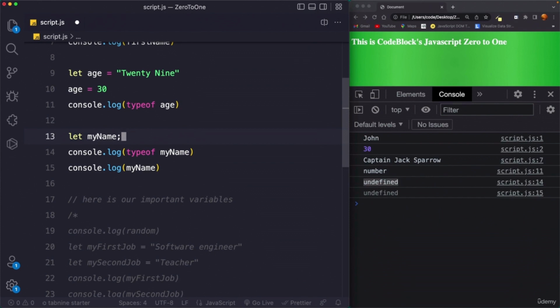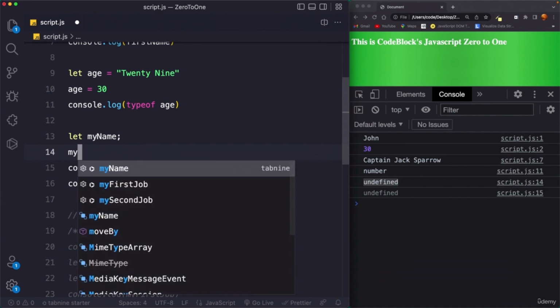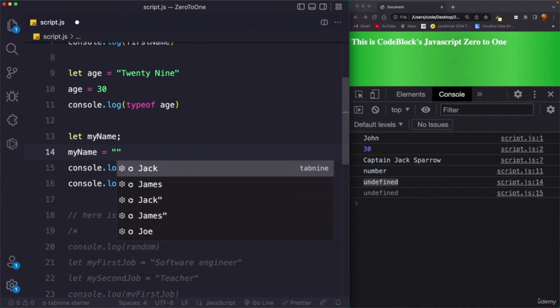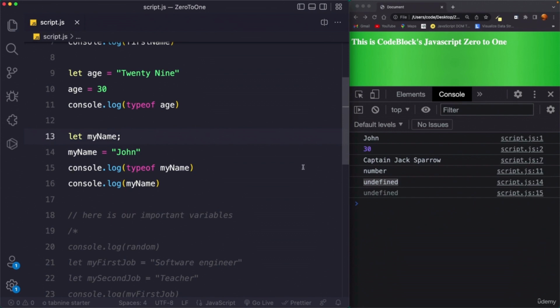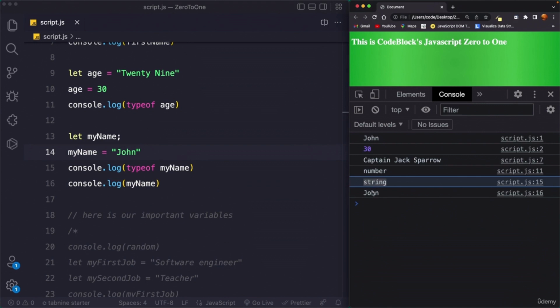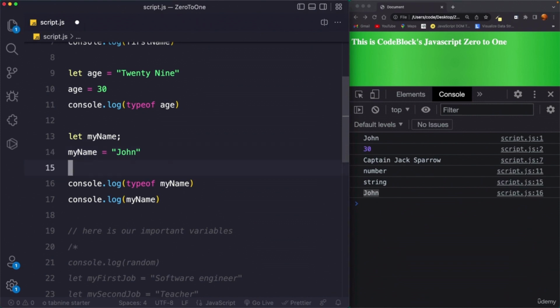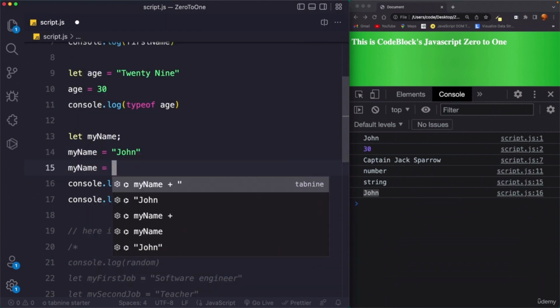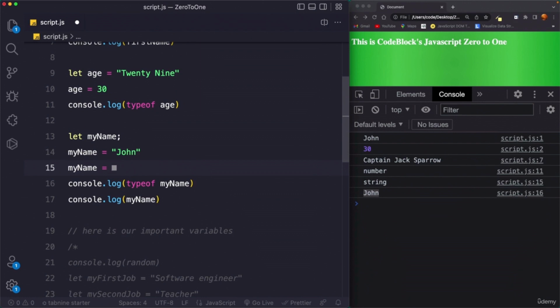Then just like before, we can again reassign a value to this variable. So I can say myName equals John, and now if I save, you will see that the typeof operator will say myName is holding a value string, and console.log will actually log the output that the myName variable is storing. So if I reload the browser, string John. I hope it is pretty clear to you. Again, if you want to change the value, you can say myName equals whatever. Let's just go with true.